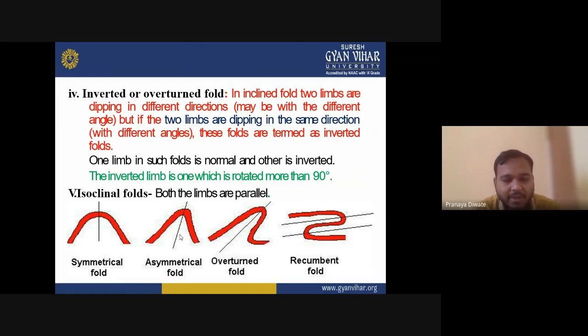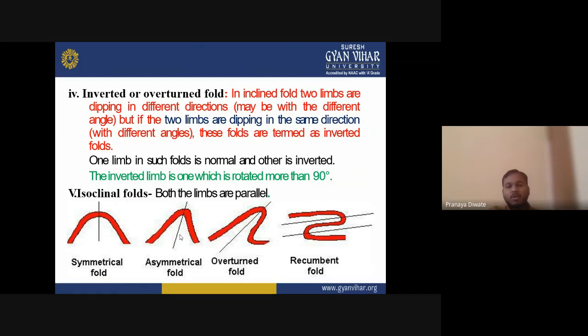When you have two limbs that are inclined at some different angle, that is known as an asymmetrical fold. So symmetrical and asymmetrical are both important criteria to classify the fold.